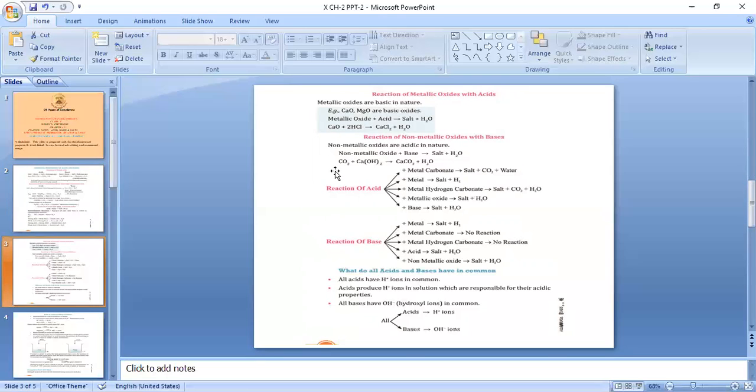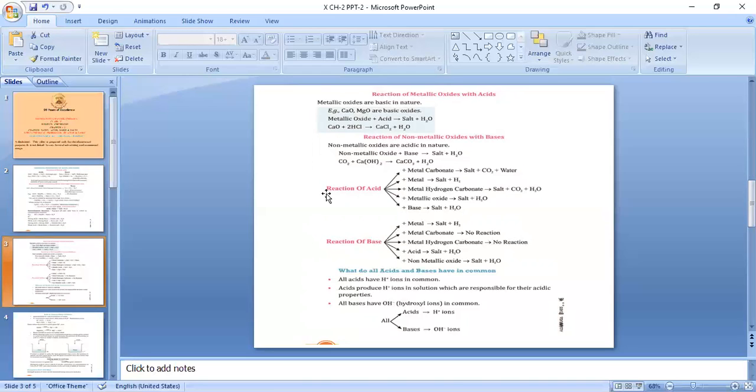Consider one example. The non-metallic oxide is CO2. Why is it a non-metallic oxide? Because C is a non-metal and its oxide is a non-metallic oxide. So CO2 plus base, calcium hydroxide, gives CaCO3, which is salt, along with water.